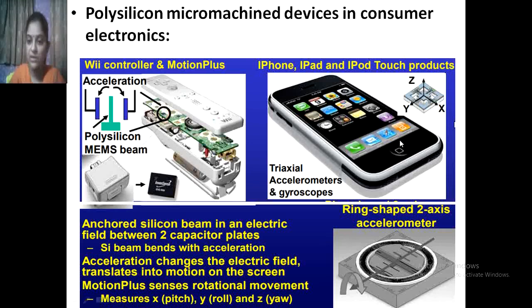So to handle this, a touch pad will be required, that is a triaxial accelerometer as well as a gyroscope, built in here. So this will move vertically and horizontally, in the XY direction. You can shift to the left side, right side, up and down, and you can also press vertically here, and then that application will open. So like this, polysilicon micromachine devices are used in consumer electronics.